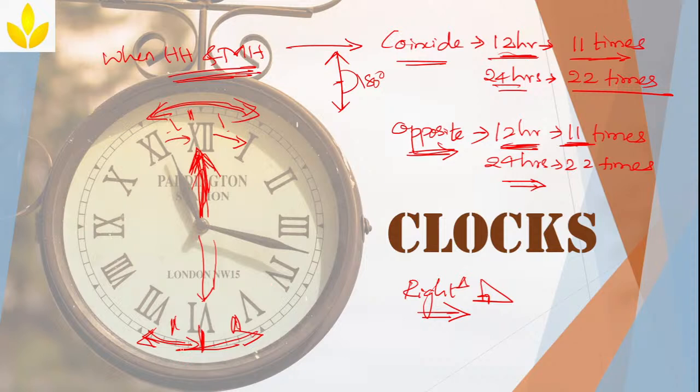When they'll not be opposite to each other, see, between 5 to 7, they should be opposite 2 times, but they'll come opposite at 6 o'clock only once. So, here one more value reduced, that's why 11 times, double of it is 22 times. Try to remember this value if you are not understanding. That's it. Now, right angle. How many times? When you see 3, you will get one right angle here.